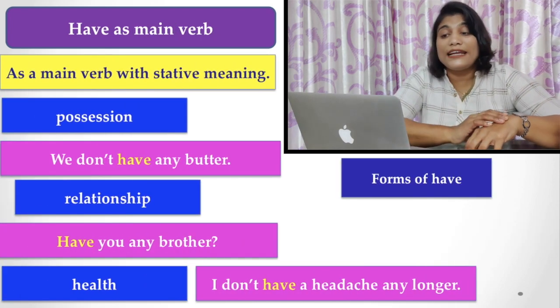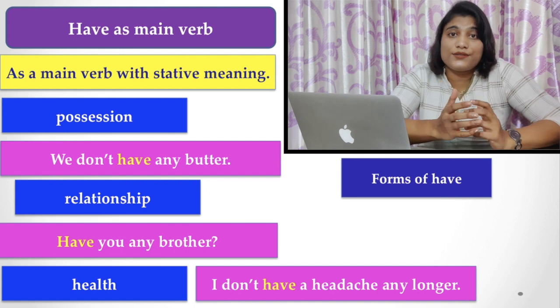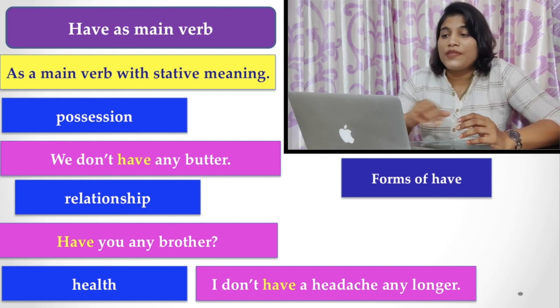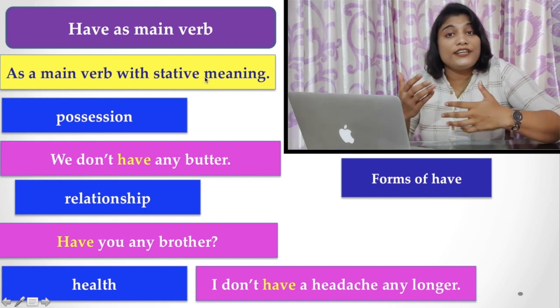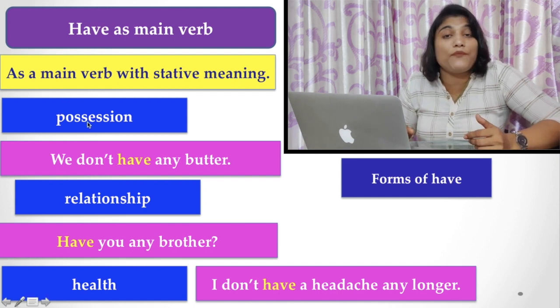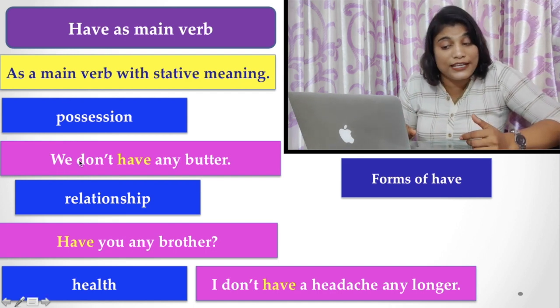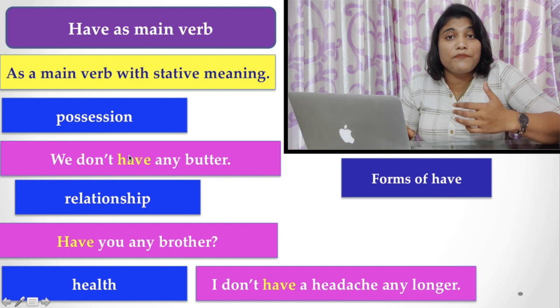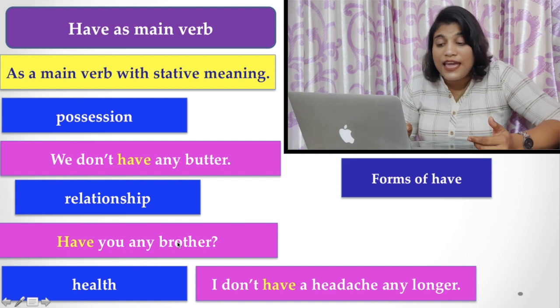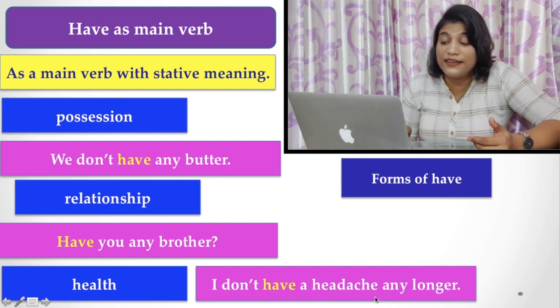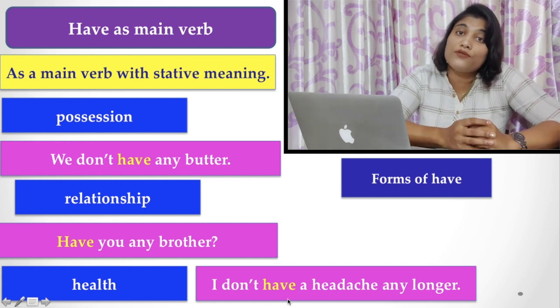Now, let's see the areas where have is used as a main verb. That is, have as a main verb with stative meaning, to state something. It may be a possession. Have denotes possession. For example, we don't have any butter. Here have implies the sense of possession. Relationship: have you any brother? Have is the main verb denoting the relationship. Or health: I don't have a headache any longer. Here have is used to talk about your health.